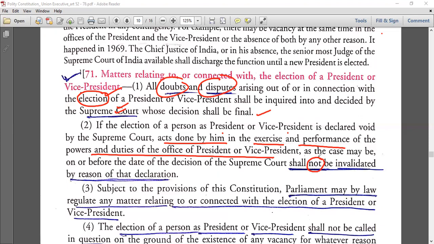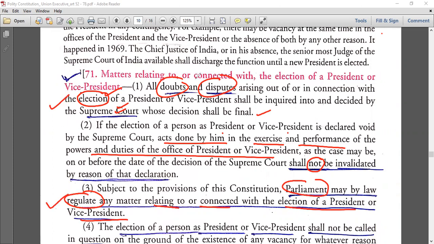Anything he has already done, his acts, the Supreme Court said that the election was void, but any act done by him by exercising his power will not be invalidated by reason of this declaration that the election was void. Subject to the provisions of the Constitution, Parliament may by law regulate any matter relating to or concerned with the election of a president. So this statement and this statement.